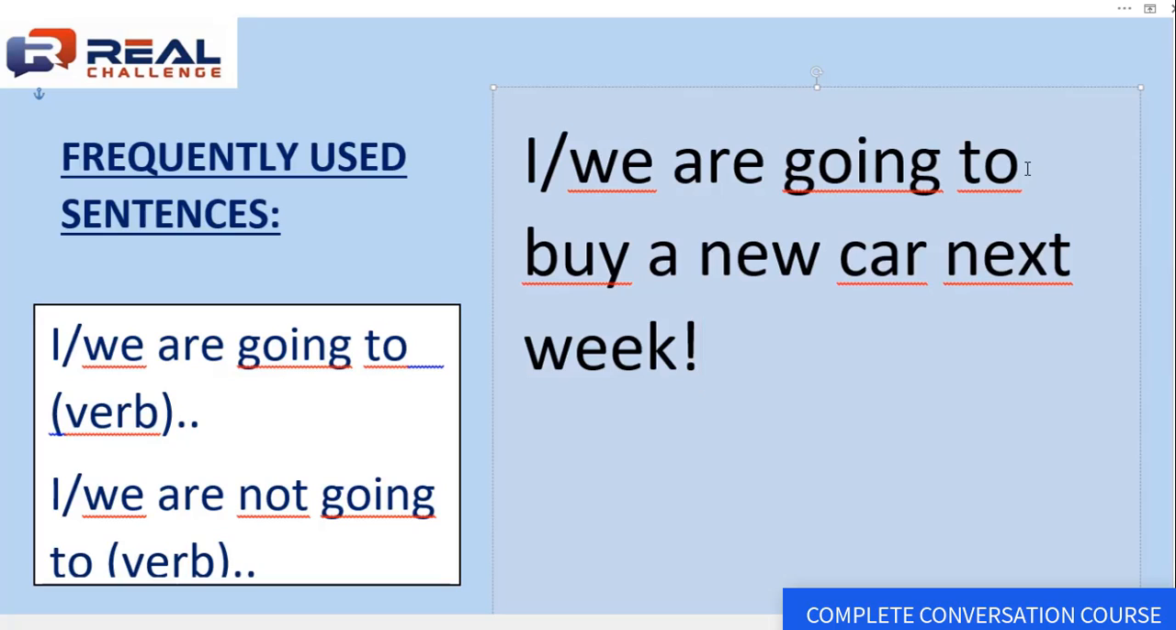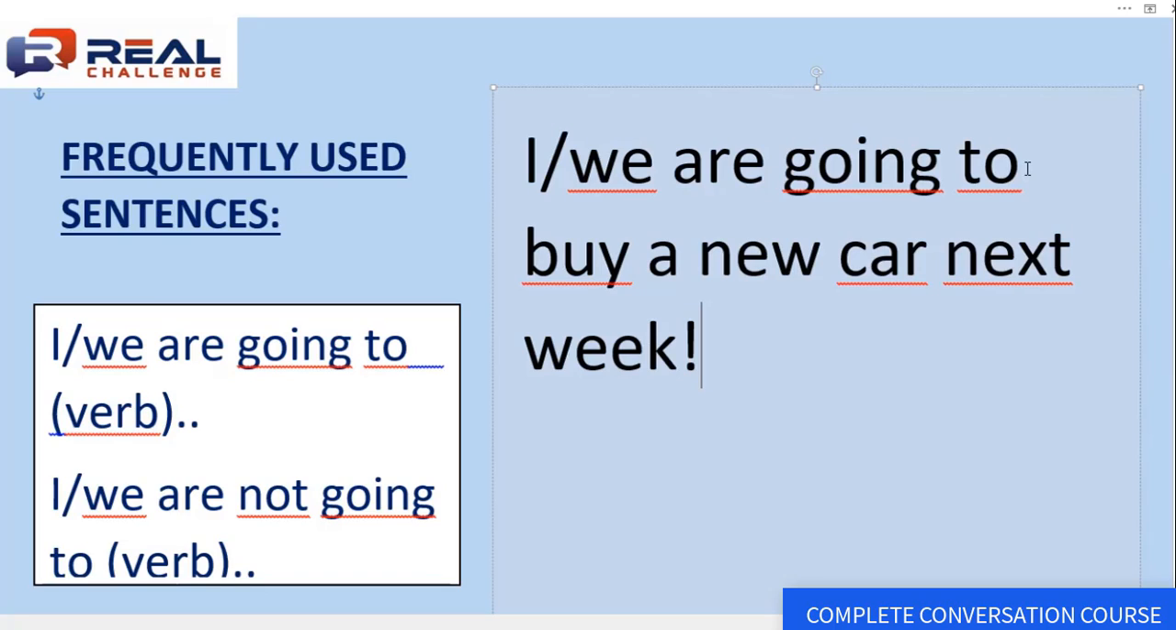But in a normal context, for most of us, buying a new car is a big thing. It's a big moment, and it involves a lot of money. So we think about it, we look at which car, what type of car, the prices of the different cars, and then we make a decision. So then we can say either we are going to buy a new car next week, or we are not going to buy a new car next week. But basically, the going to is used when there's a decision.